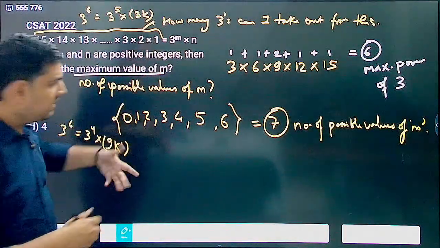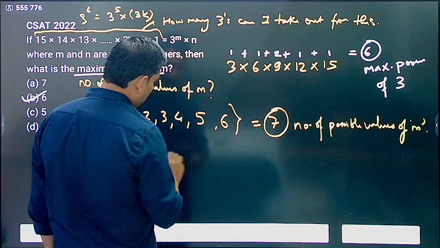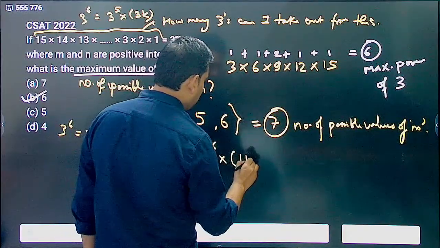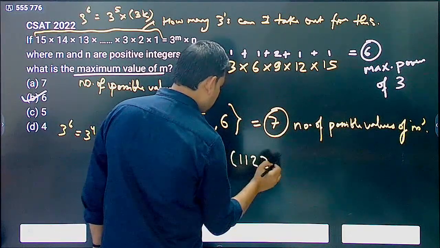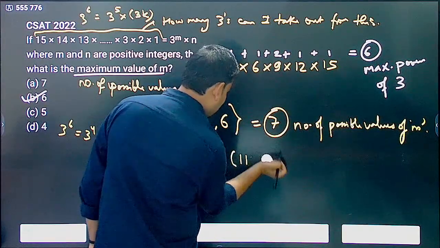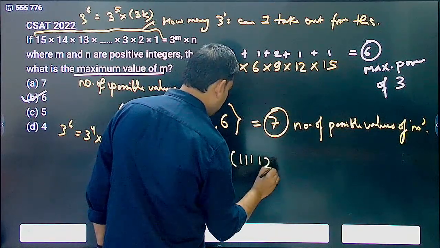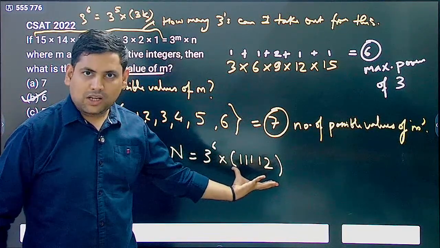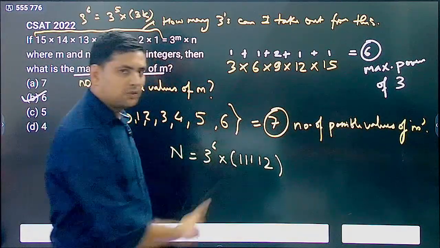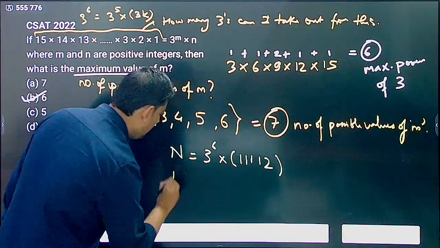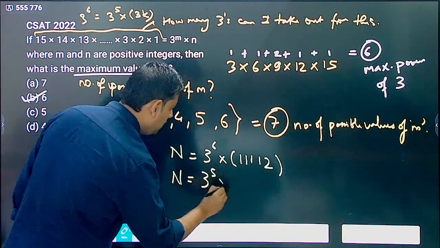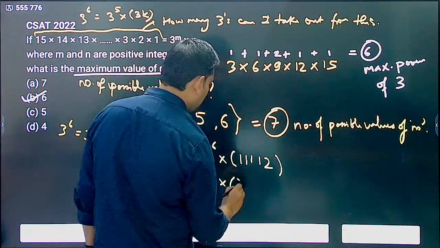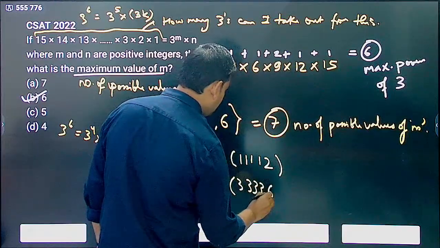For example, I don't know the value of this, but let's say this multiplication was equal to 3 power 6 into 11112. So 3 power 6 into whatever was remaining. This was my 3 power m, this was my n. Now another way of writing the same thing is 3 power 5 into 13, which I give here. n can be anything. So 1 3 I give here, it becomes 3 3 3 3 6.